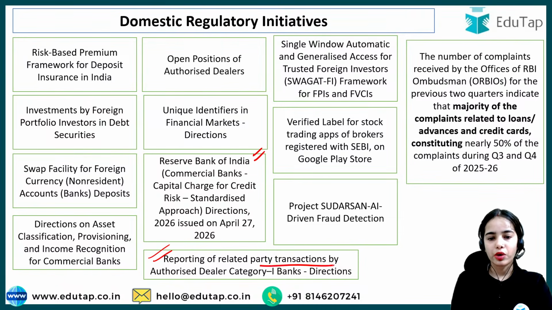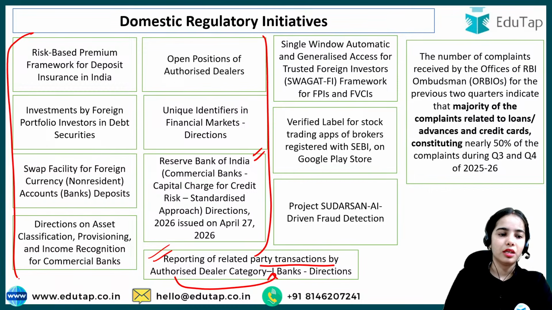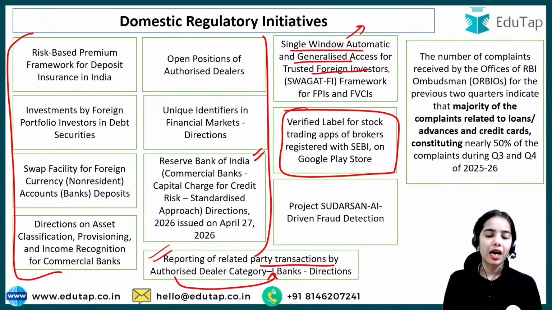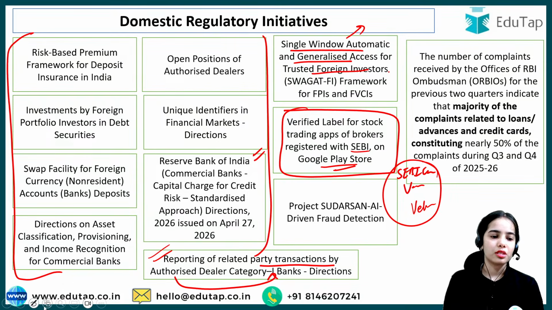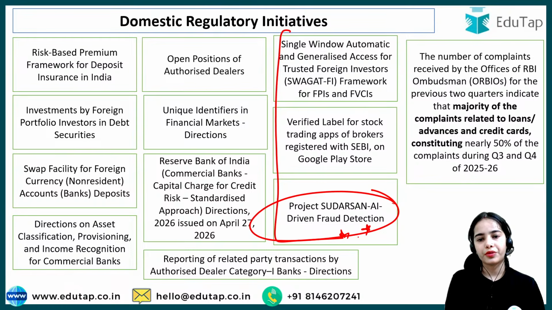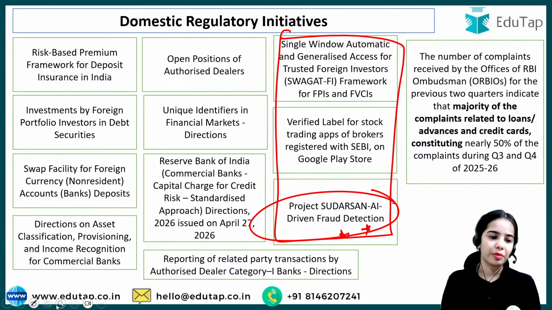Reporting of related party transactions by authorized dealer category 1 banks. So these all are the initiatives taken by the RBI. Now, the Single Window Automatic and Generalized Access for Trusted Foreign Investors, the Swagat FI framework, was introduced by SEBI. A verified label for stock trading apps of brokers registered with SEBI on the Google Play Store. So the SEBI check, the validation, the verified. So all of this we have discussed. Then Project Sudarshan, AI-driven fraud detection. So these are the 3 major initiatives by SEBI.